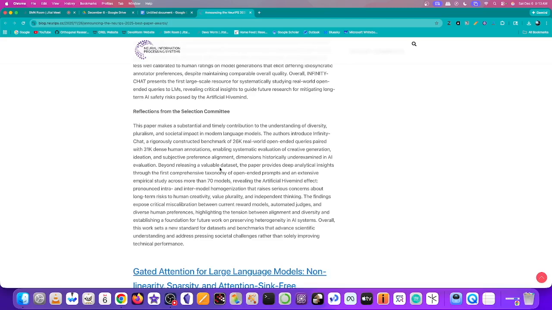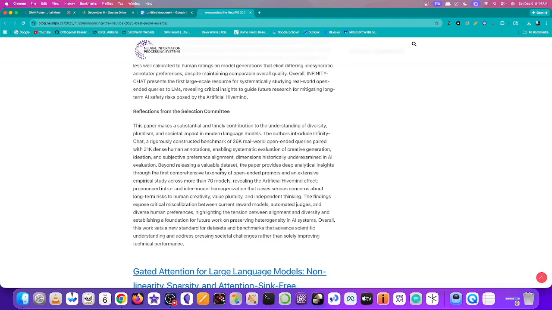which is pronounced intra- and inter-model homogenization that raises serious concerns about long-term risks to human creativity, value plurality, and independent thinking. The findings expose critical miscalibration between current reward models, automated judges, and diverse human preferences, highlighting the tension between alignment and diversity and establishing the foundation for future work on preserving heterogeneity in AI systems.